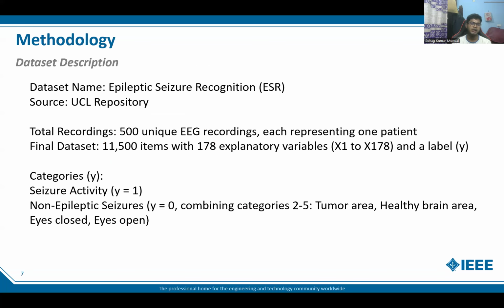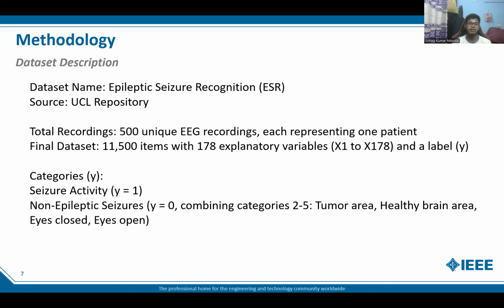Here is the methodology. First of all, I'm going to discuss the data set on which we performed this study. The data set is named Epileptic Seizure Recognition, ESR, and we took this data set from the UCI repository.